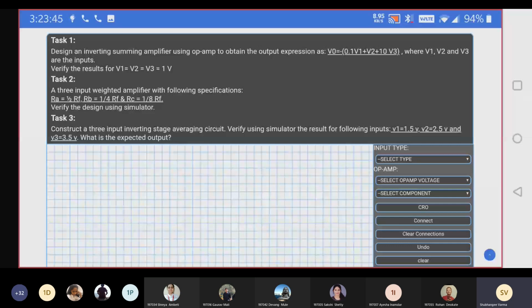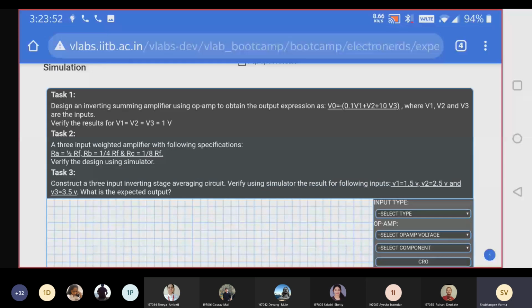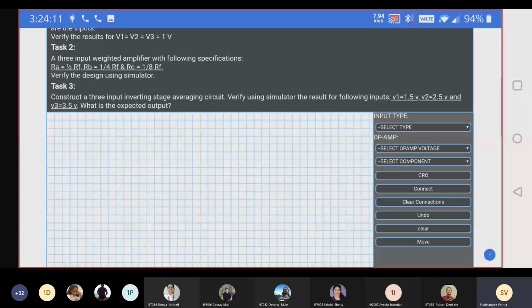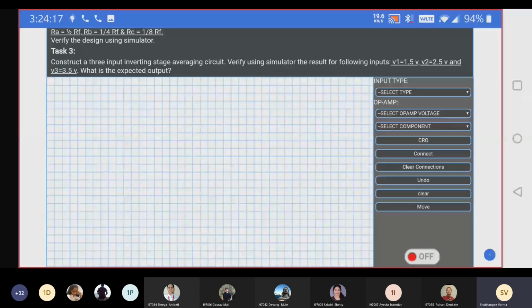See, what is the design statement they have given? Design an inverting summing amplifier using op-amp to obtain the output equation 0.1 V1 plus V2 plus 10 V3, where V1, V2, V3 are the inputs, and V1, V2, V3 are given as 1 volt. Okay, so we will perform task 1. It's very interesting. See, inverting summing amplifier. Inverting means we have to take an op-amp. We are going to connect 3 supplies to the inverting terminal. We need to connect non-inverting to ground and load to the output.